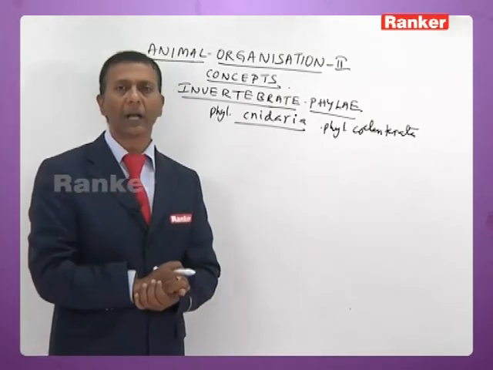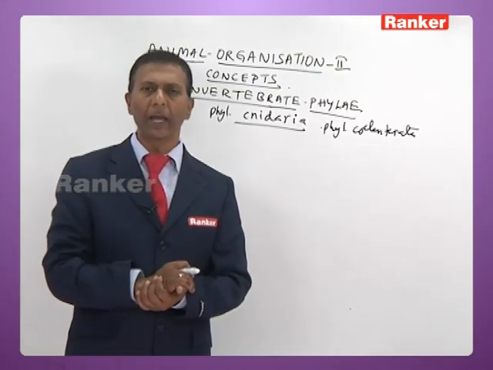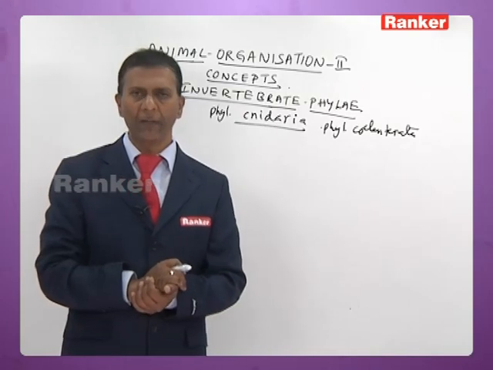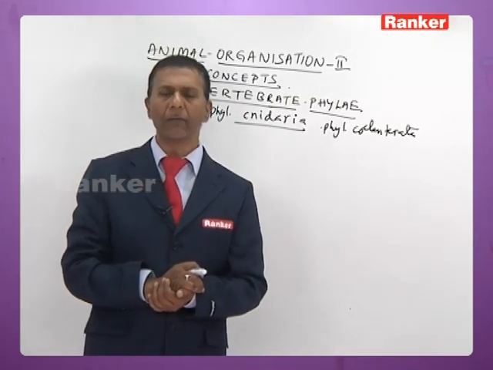The Cnidarians are mostly marine, a few are freshwater. They are both sedentary and free living, solitary and colonial forms.